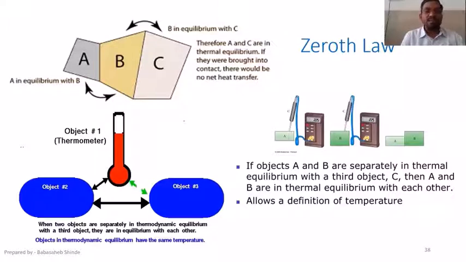Now, what is meant by the zeroth law exactly? The statement is quite simple, and many of you might be able to recall it.